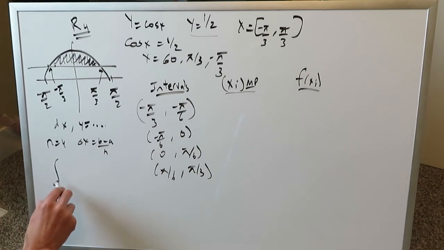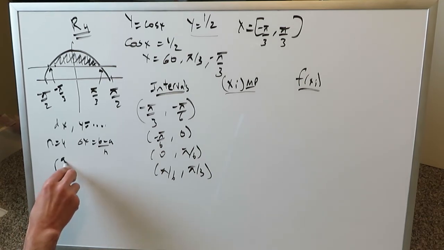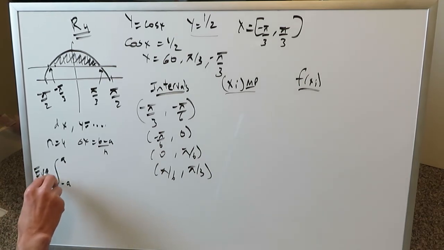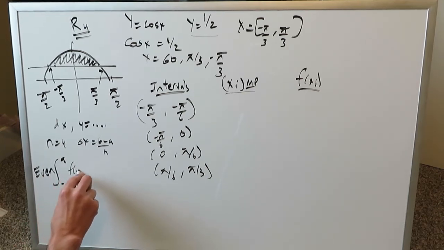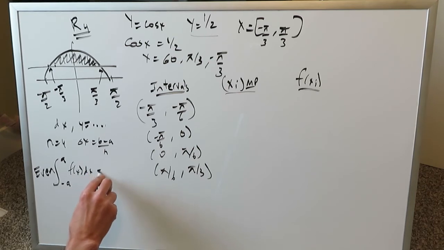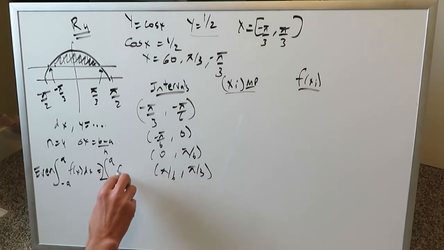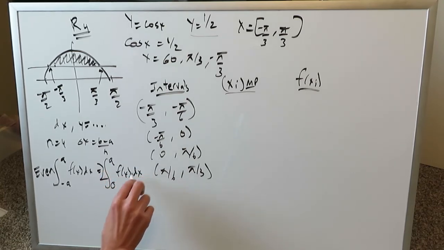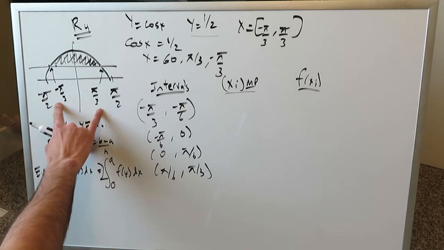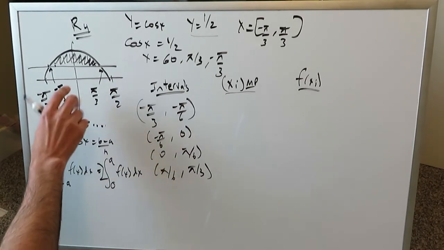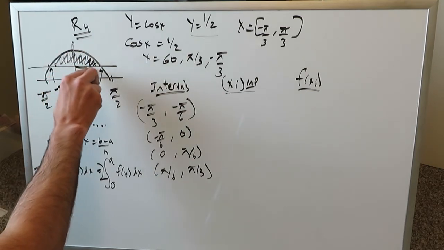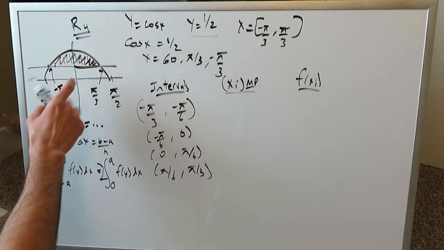Anytime you're doing some sort of integration procedure, like from minus a to a for an even function, and you're doing the integration procedure f of x dx, which we will learn, and I guarantee you that we will, you can shorten it such that you can bring a 2 in front and do from 0 to a f of x dx. What that really means is, instead of looking from minus 60 to positive 60, we can essentially look from 0 to 60 and just look at this region of space right over here, from 0 to 60.